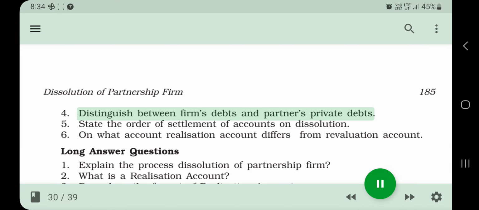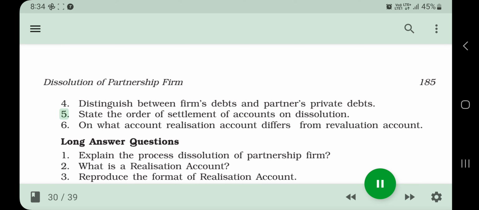4. Distinguish between firm's debts and partner's private debts. 5. State the order of settlement of accounts on dissolution.